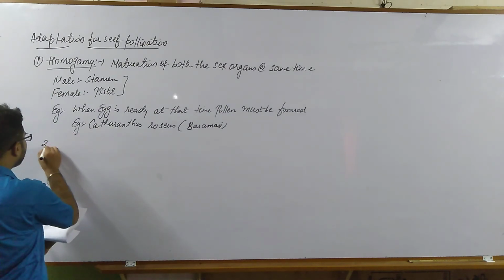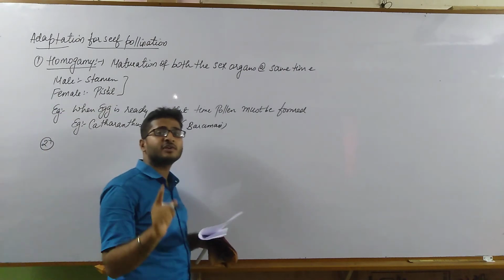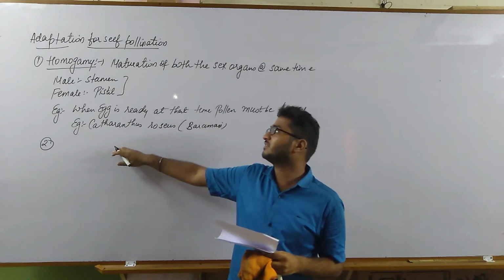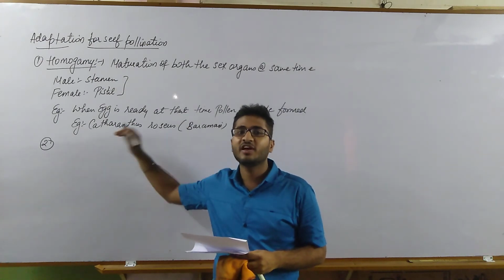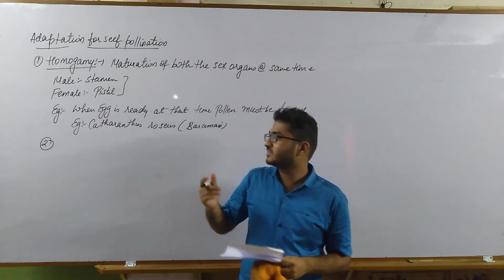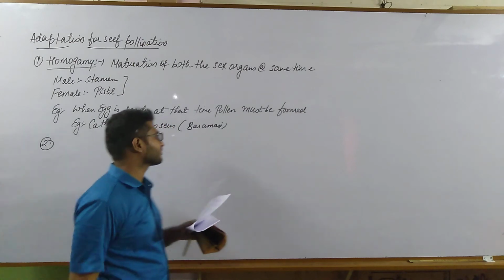Now the second adaptation is cleistogamy. If you remember, in the difference between self and cross pollination, we discussed that cleistogamous is an adaptation for self pollination, and chasmogamous or chasmogamy is an adaptation for cross pollination. That we will see later on.